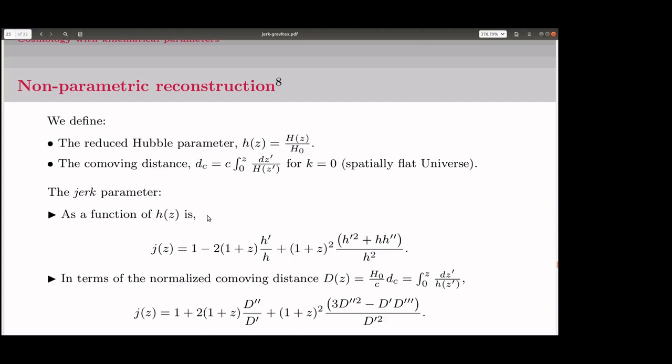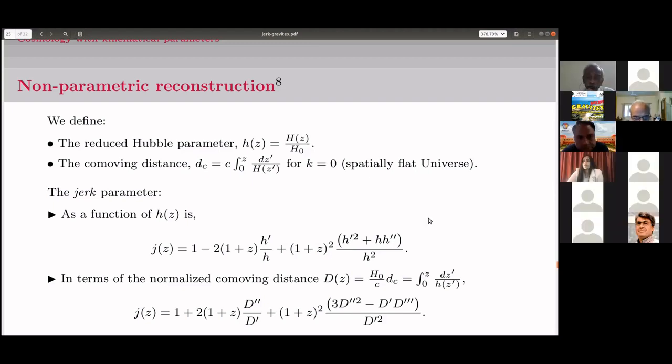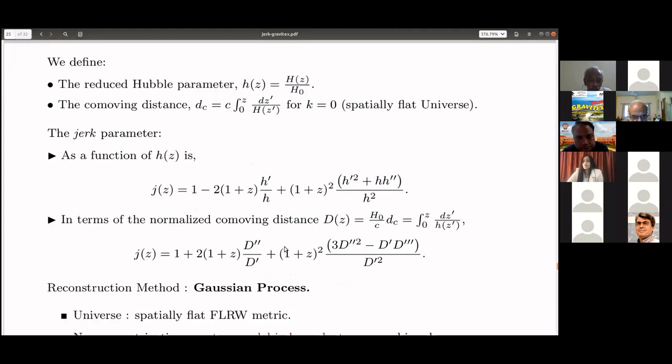So the reduced Hubble parameter H, as we defined before, is H(z) by H0. The comoving distance is this, which is also there in the textbook, but I have mentioned it, for k equal to 0. For k non-zero, there are other terms in terms of omega k0. And the jerk parameter, as a function of z, we have already written that, so it turns out to be this.